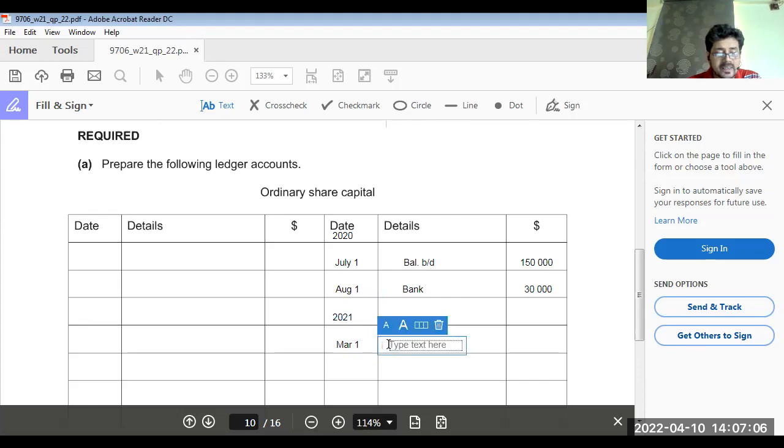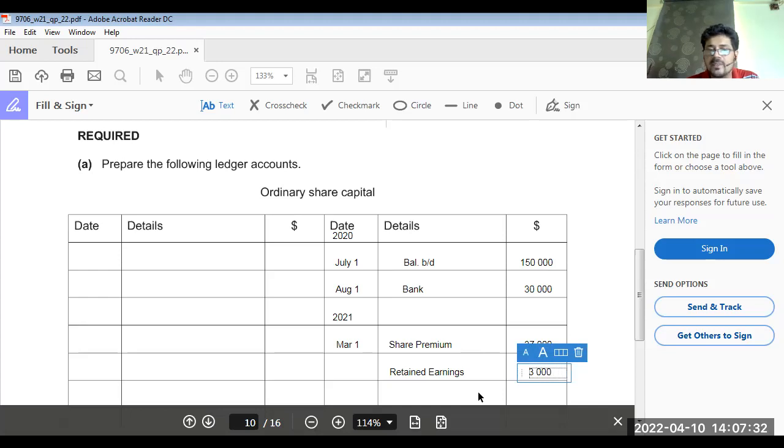So we will write share premium 37,000, and the same day we will take out retained earnings 3,000 to make the bonus issue of 40,000 successful. Okay, successfully we have settled 37,000 from share premium and 3,000 from retained earnings. That makes 40,000 bonus issue.